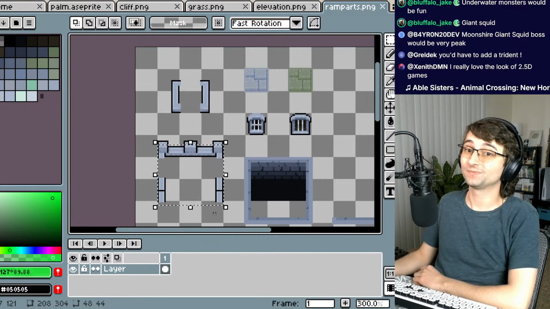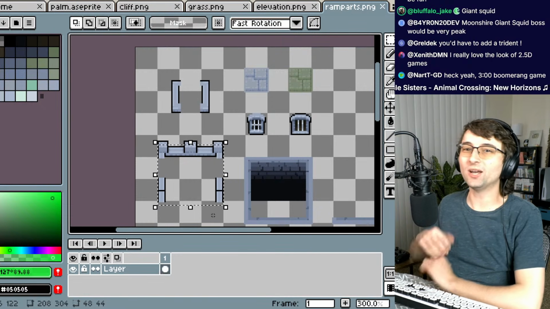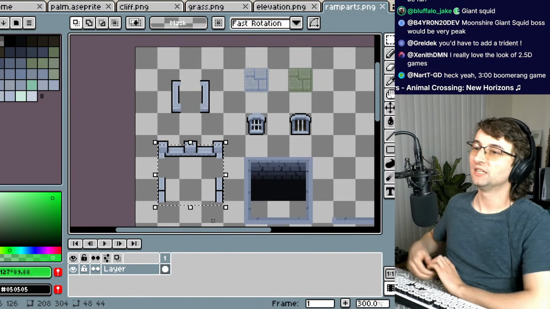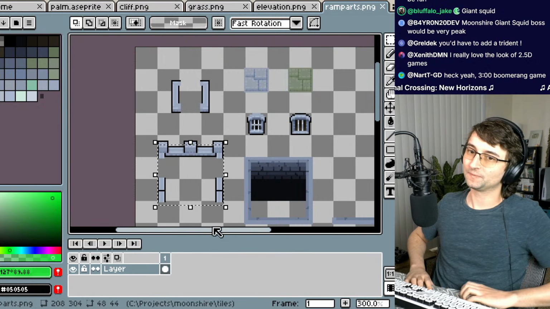I love the look of 2.5D games. Yes, me too. You'd have to add a trident. Oh, that'd be awesome. If there was an underwater section, there definitely should be a trident. That would be awesome.